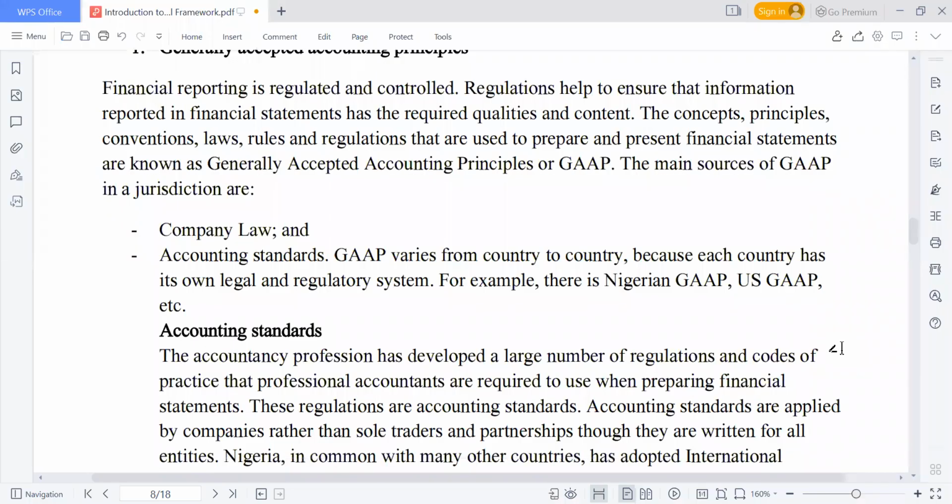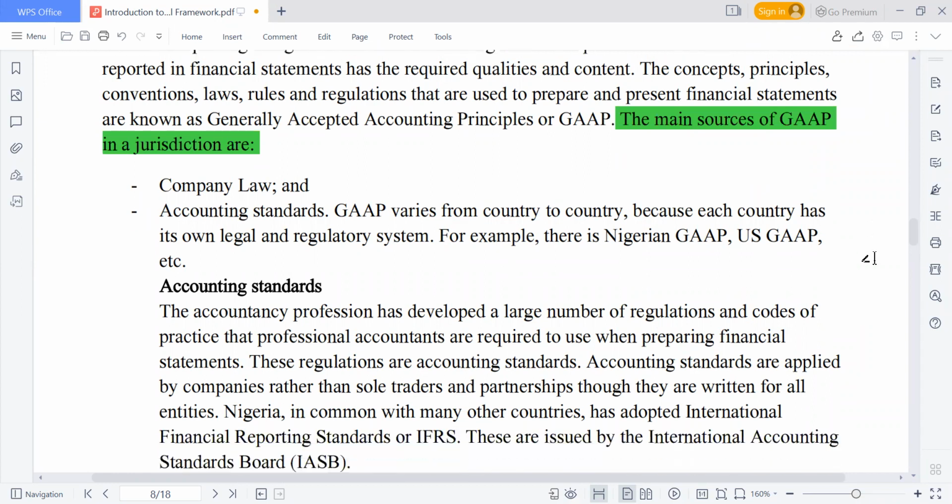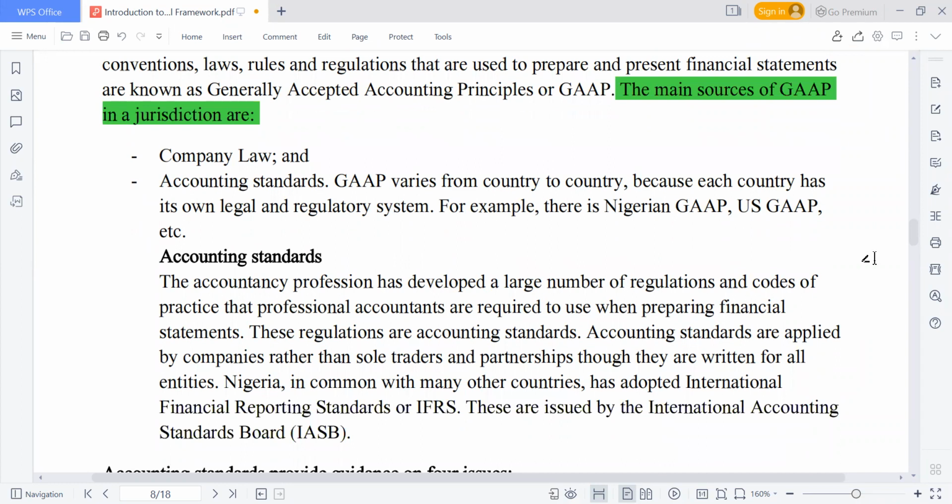So what are the sources of this regulation? It can come from company law. It can also come from accounting standards. There is also a requirement in CAMA that a Nigerian company has to follow.